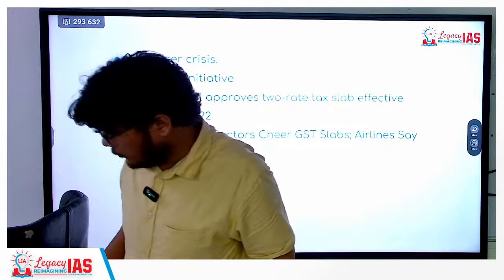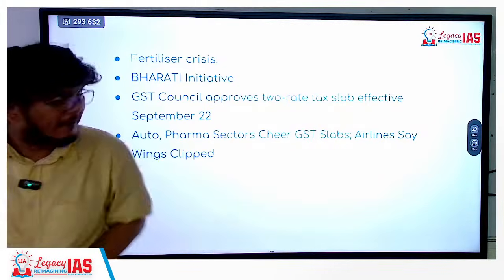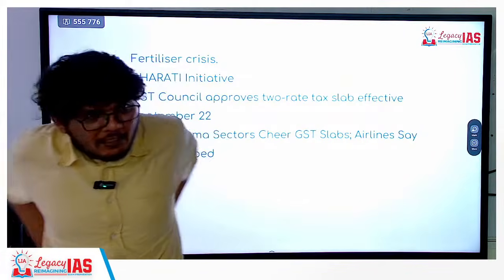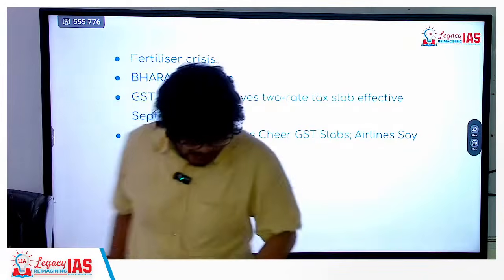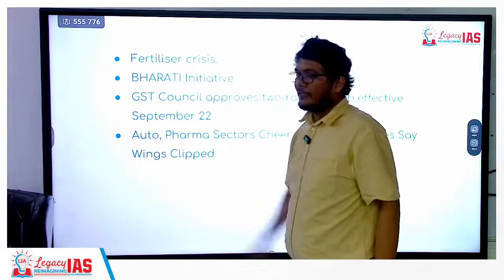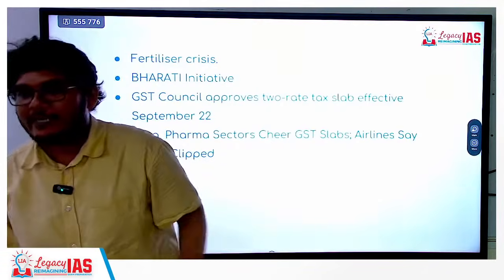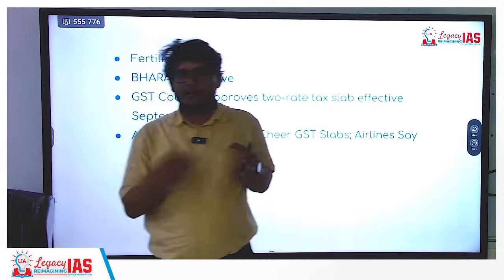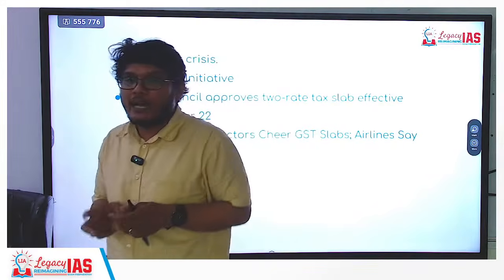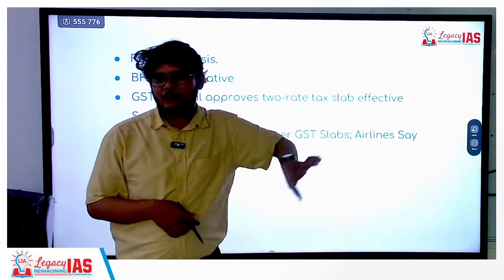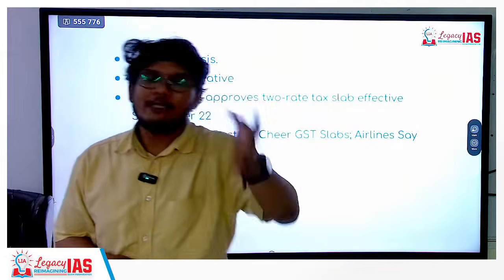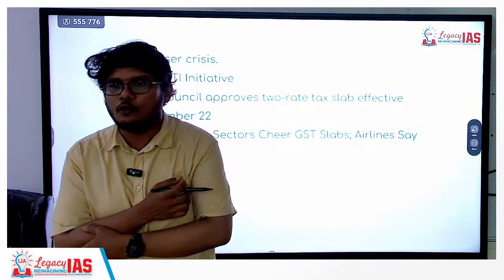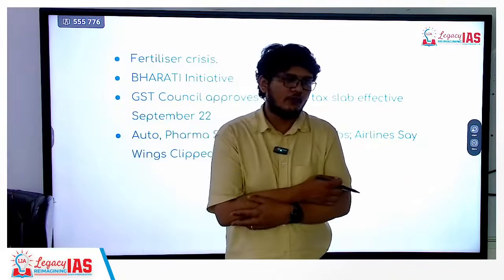So there are a few things that we will deal with, a lot of emphasis on GST reforms that have taken place. Major emphasis will be with respect to the GST reform, but there are a few other important things as well. First is the fertilizer crisis. It would probably be very important for your mains because it's related to agriculture. In addition, there are certain fertilizers that we will discuss, let's say urea, MOP. What are these MOPs? What do they consist of? At least to some extent, the macronutrients you should know, so you can be asked a prelims based question also on that.